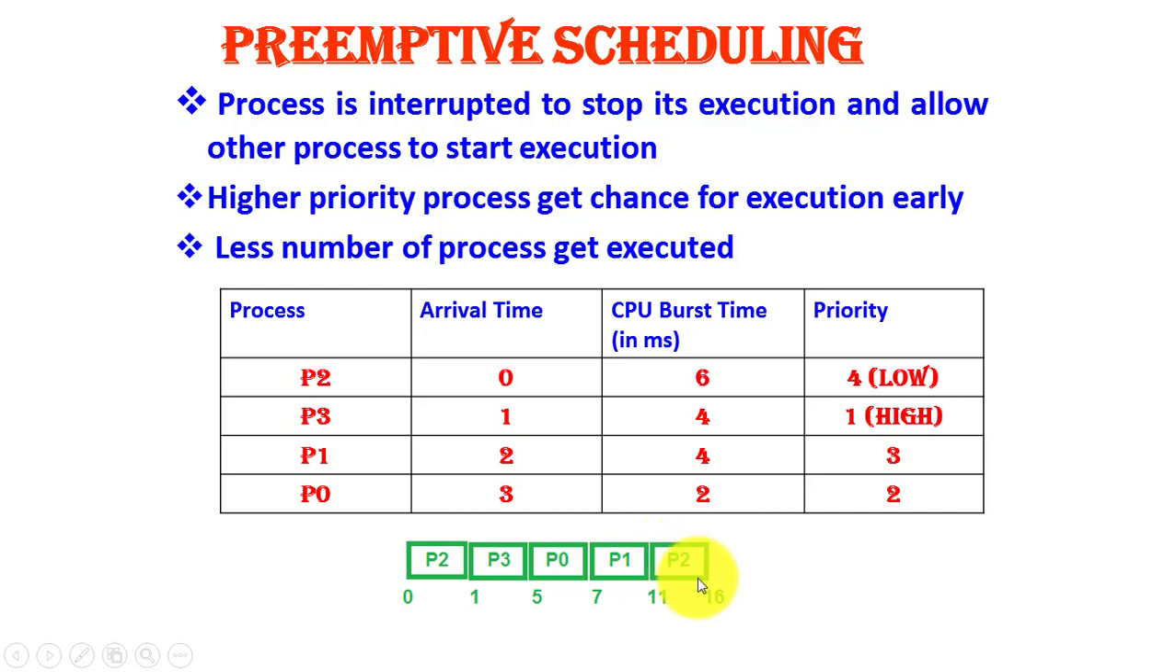So this type of scheduling, in which a higher priority process can interrupt an ongoing process for execution, is known as preemptive scheduling. Now let us see how non-preemptive scheduling is different from this preemptive scheduling.